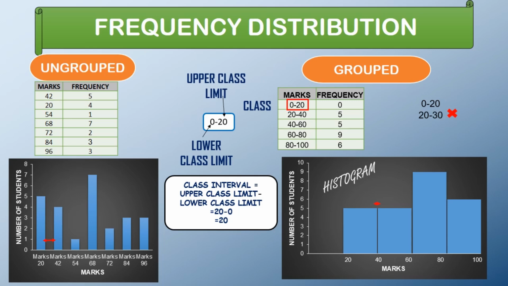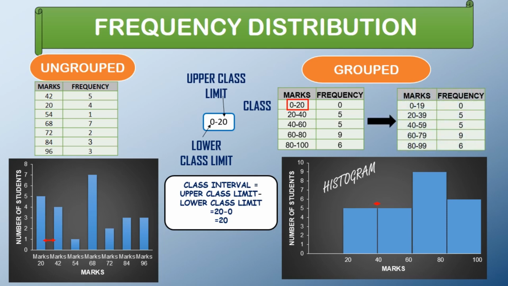Another thing I want to mention with this class interval data is that you can see a few numbers like 20, 40, 60, 80 are present in two classes. Like 20 is mentioned in both the 0 to 20 and 20 to 40 classes. Now this creates confusion. Suppose a student has obtained 20 marks. In which class should we count the student? 0 to 20 or 20 to 40? To eliminate this confusion, one has to avoid the repetition of such numbers. So we generally use a table like this.